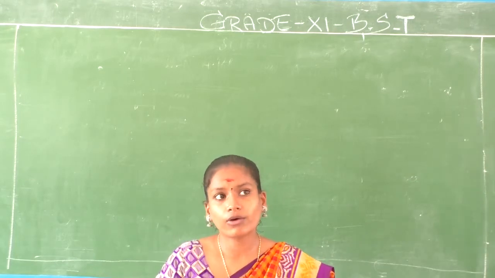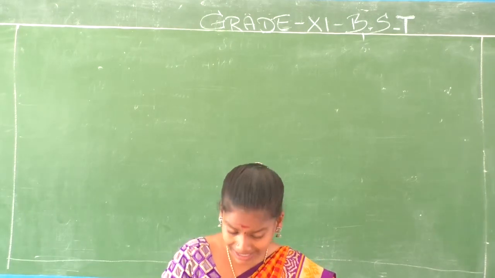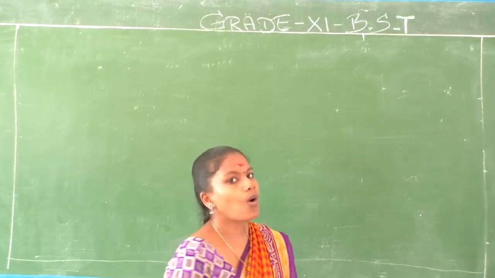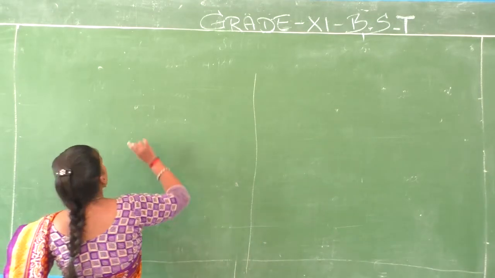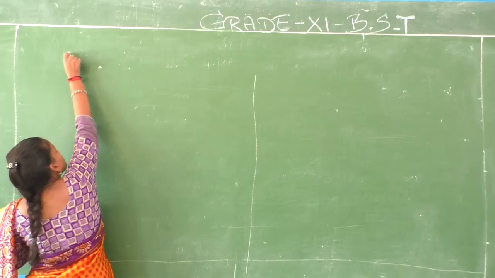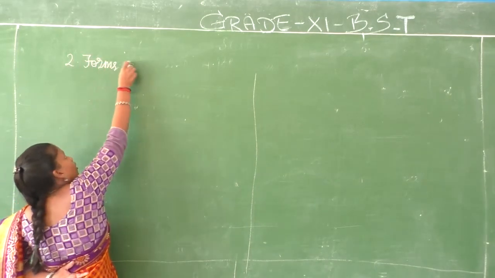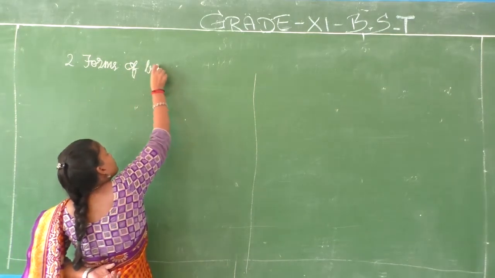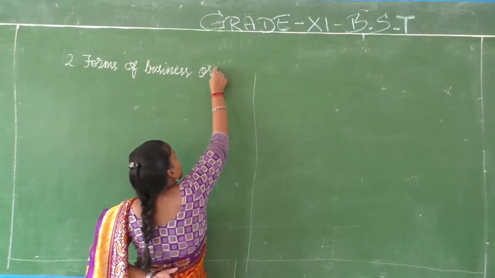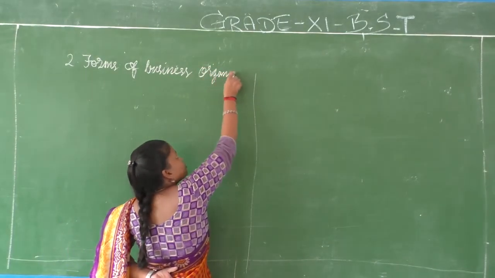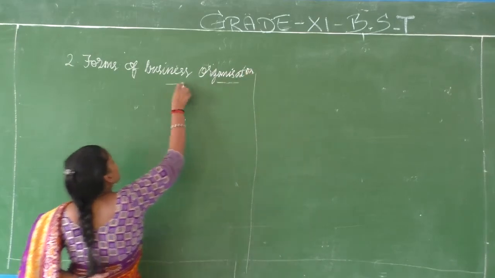Now we are going to go into the fourth form of business organization, which is called cooperative society. So we are in chapter 2, forms of business organization. I hope you have gone through the other three and understood the topics.